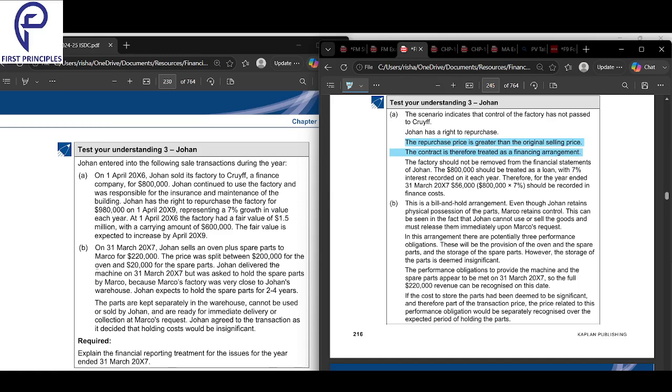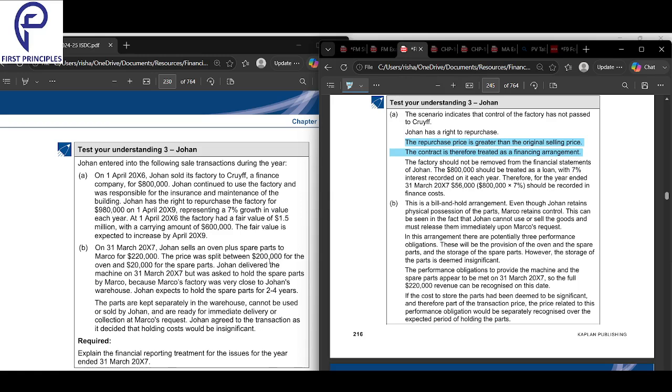Next, coming to bill and hold. John sells an oven plus spare parts to Marco for 220. The price was split between 200,000 for the oven and 20,000 for the spare parts. John delivered the machine on 31st March 2007, but was asked to hold the spare parts by Marco. The machine was delivered, and Marco still holds the spare parts.